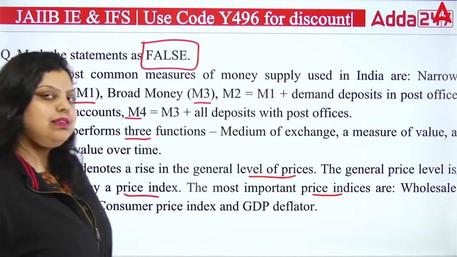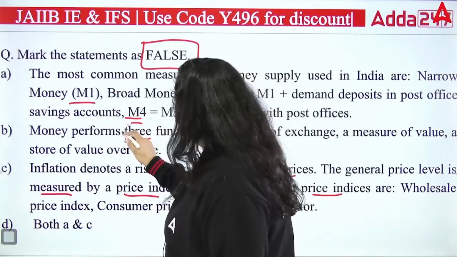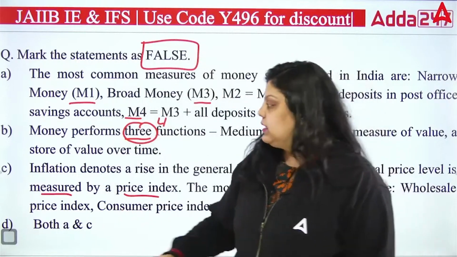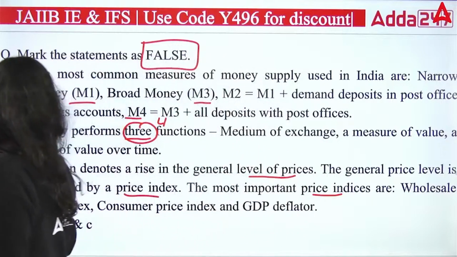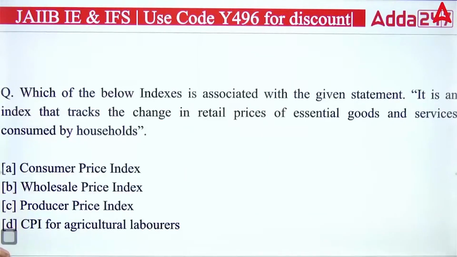And the false statement we have is B option, because the money have 4 functions. How many functions are there? 4 functions are there, not the 3. So right answer will be B here. Okay, right answer will be your B. The money have 4 functions, not the 3 functions. Okay, next question.